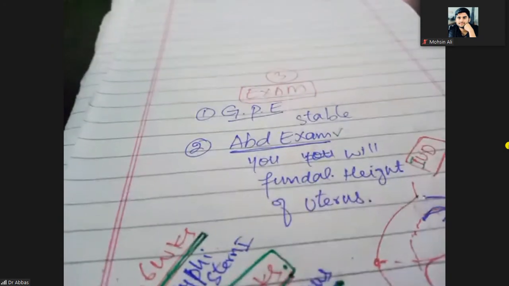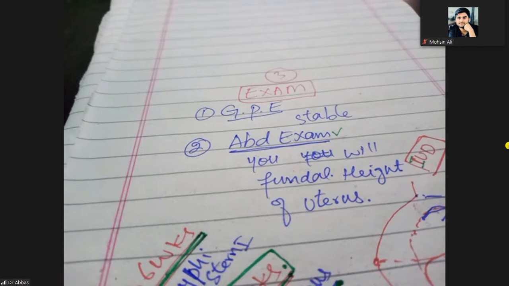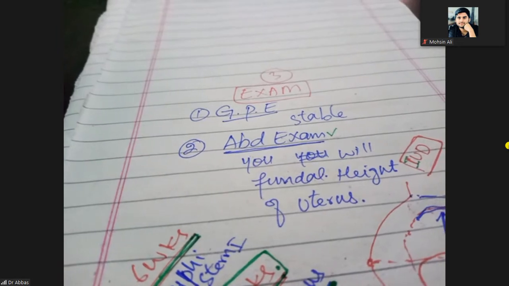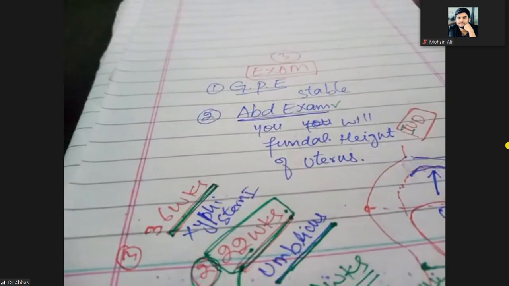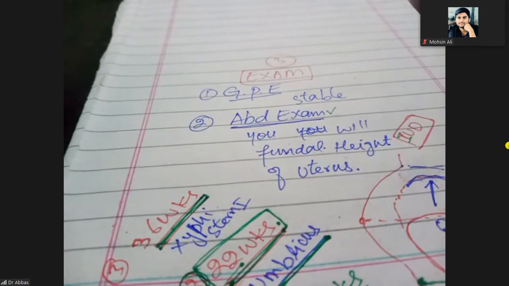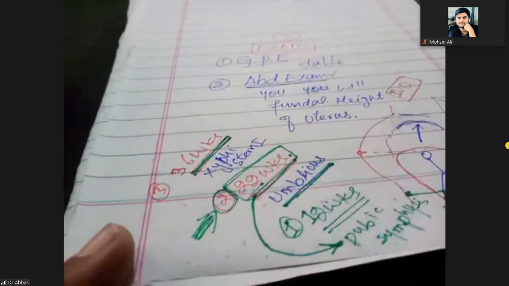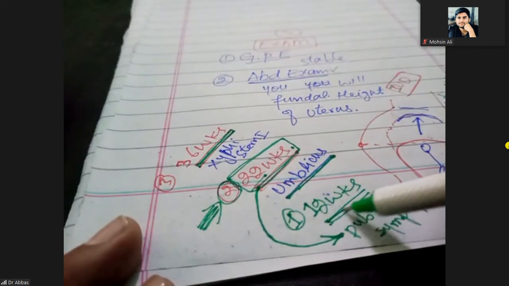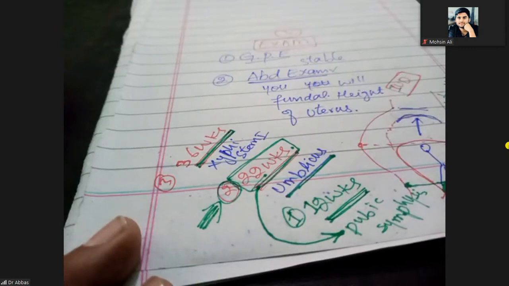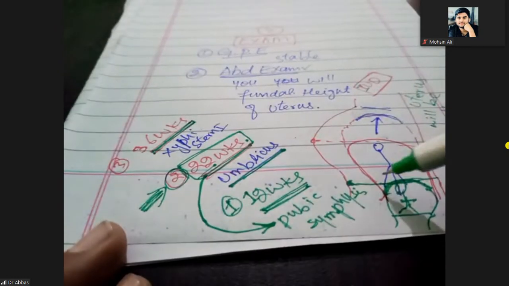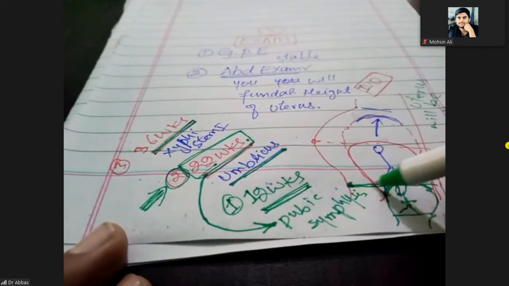So on the abdominal examination, what will you check? You will check the fundal height of the uterus. So what is the fundal height of the uterus? It means when the pregnancy increases, the height of the uterus increases. When the pregnancy is of 12 weeks, the fundus of the uterus should reach up to the pubic symphysis.